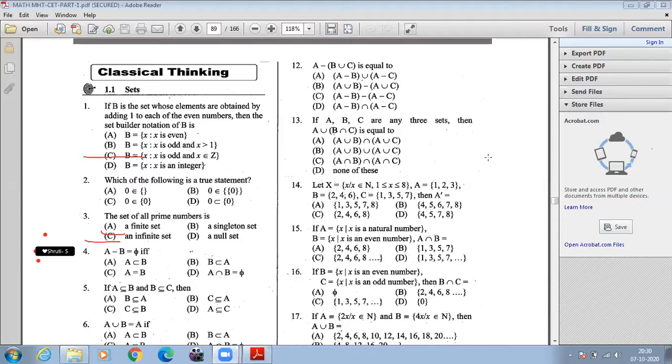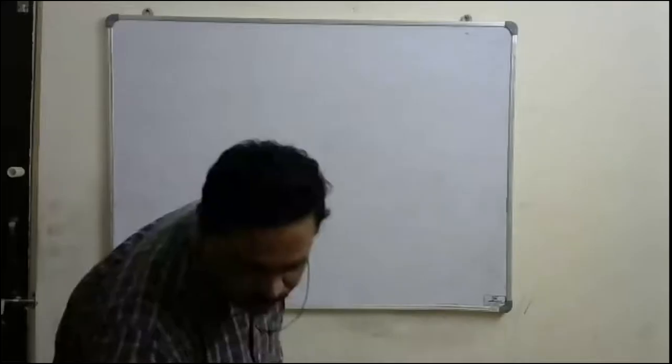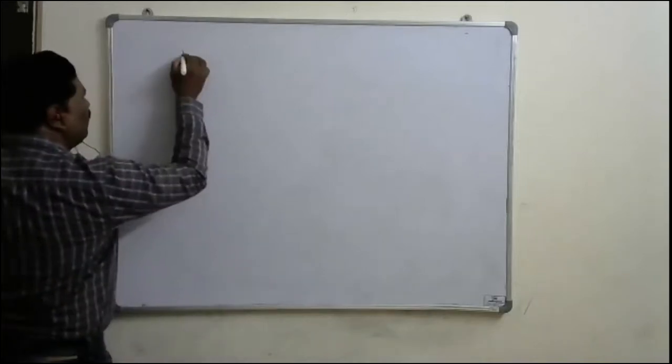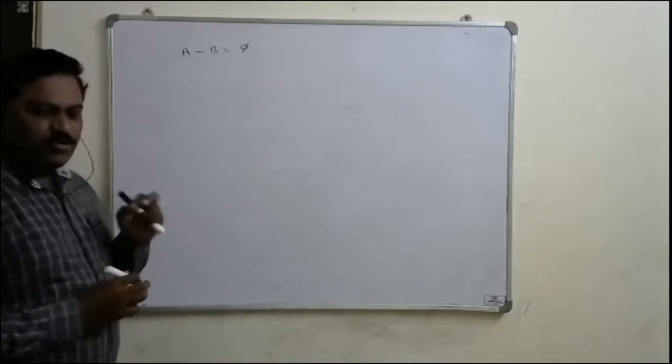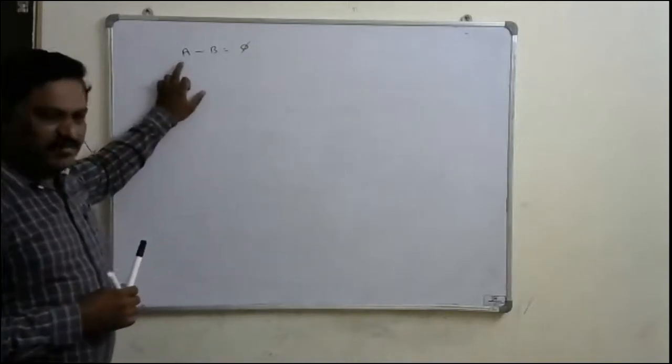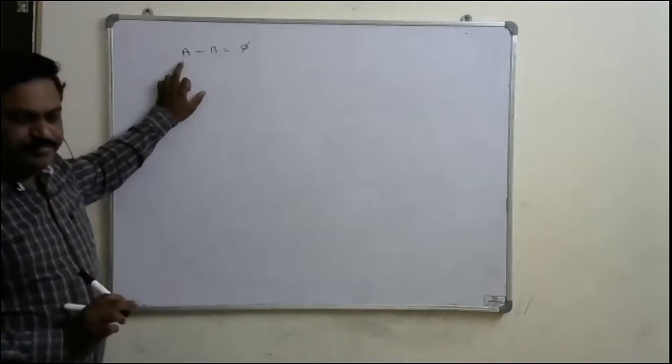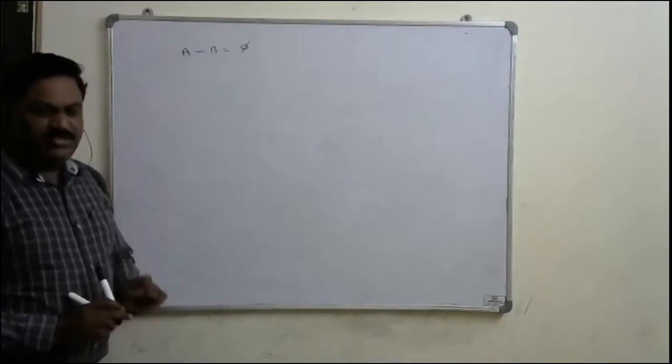Okay, now sir, explain again. Okay, 1 minute. So here two options are correct, the first one A and C are both correct. Just observe this problem. They have given that A minus B is equal to phi. A minus B is equal to phi means the number of elements available in A only but not in B is 0.